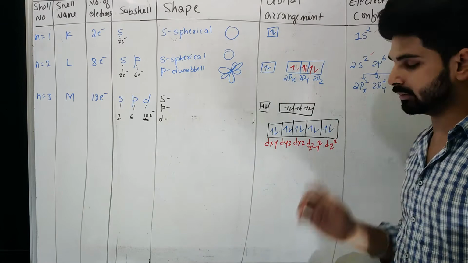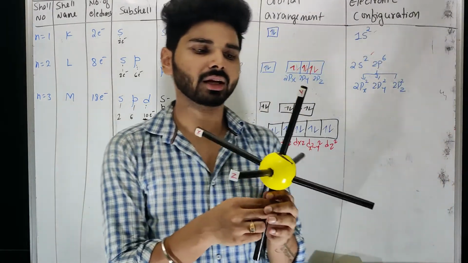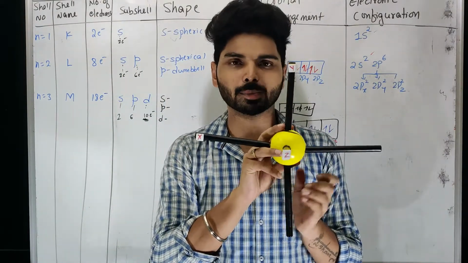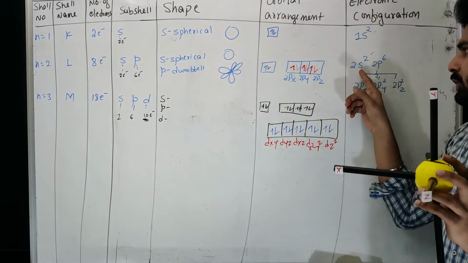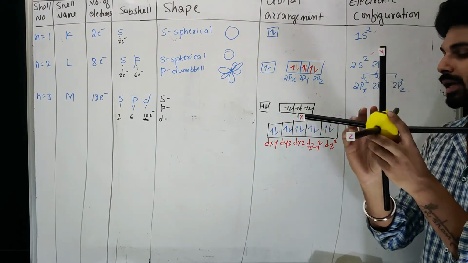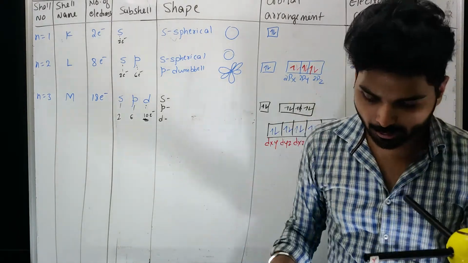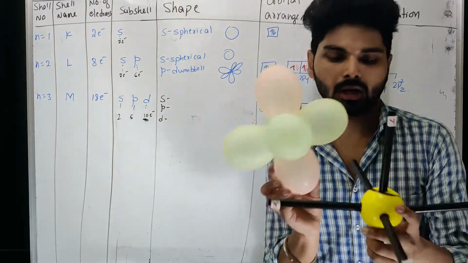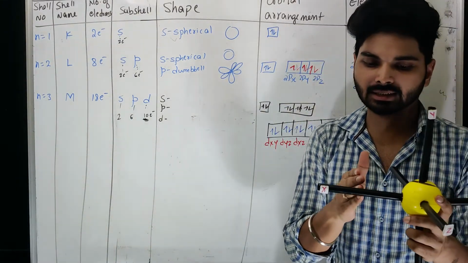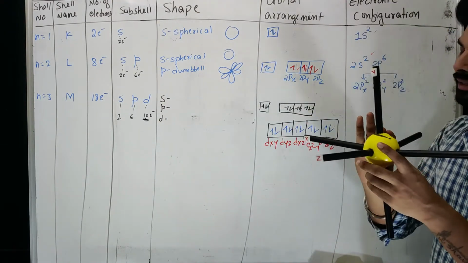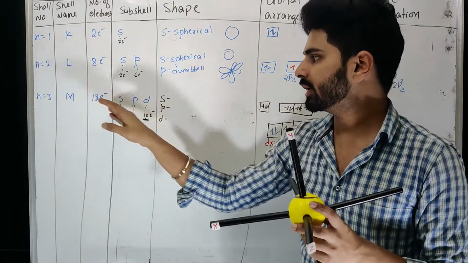Now let us see them in the model. You have to again assume one spherical shape for 1s, another bigger spherical shape for 2s, a little bigger one. Next 2p, that means this dumbbell shape you can think of along with this. From that you can understand that the distance is increasing. So after 1s, 2s and then 2p, next is the s that will come.